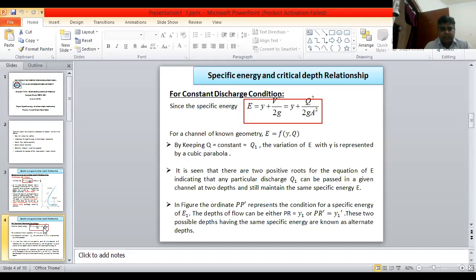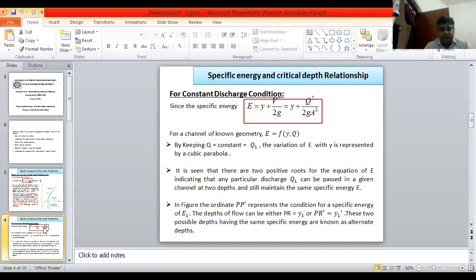It is seen that there are two possible roots of the equation, indicating that any particular discharge Q1 can be passed in a given channel at two depths and still have the same specific energy E. In the figure, the ordinate PP dash represents the condition for a specific energy of E1.